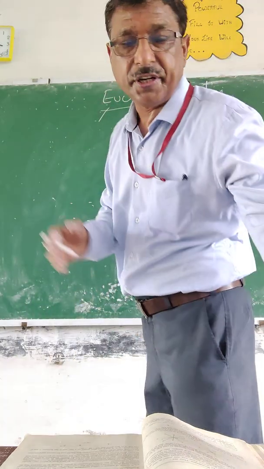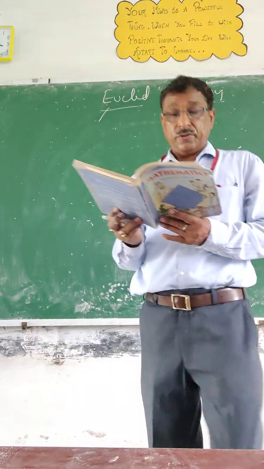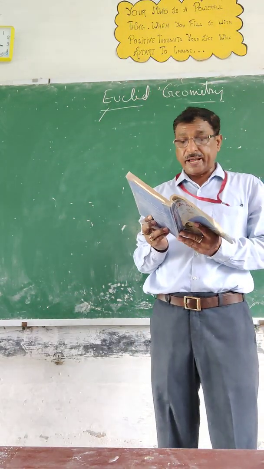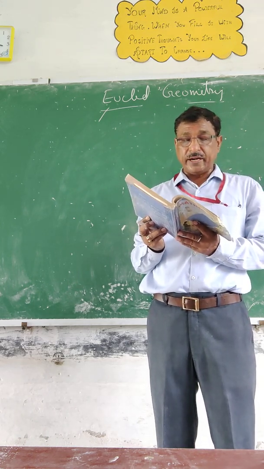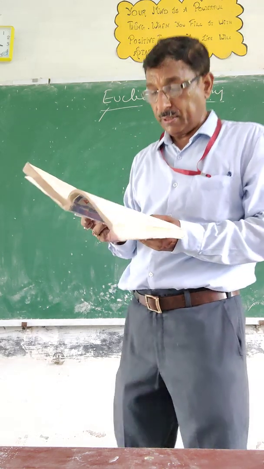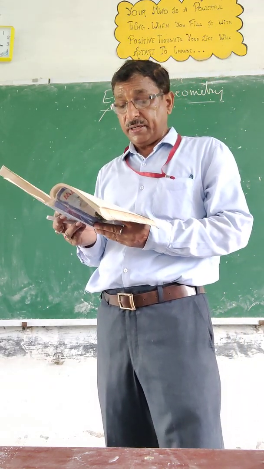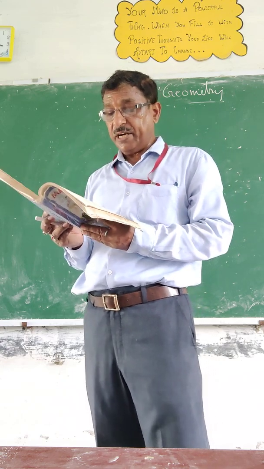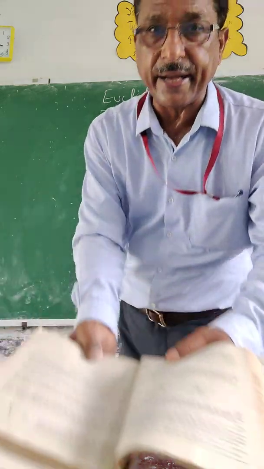First, we will just read the statement. Okay. What is the statement? A straight line falling on two straight lines makes the interior angles on the same side of it taken together less than two right angles. Then the two straight lines, if produced indefinitely, meet on that side on which the sum of the angles is less than the two right angles.